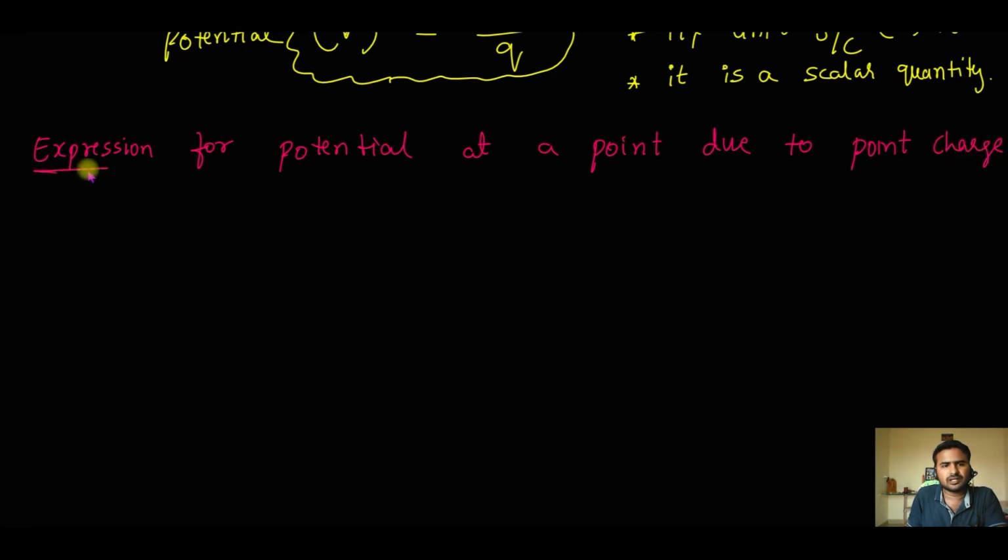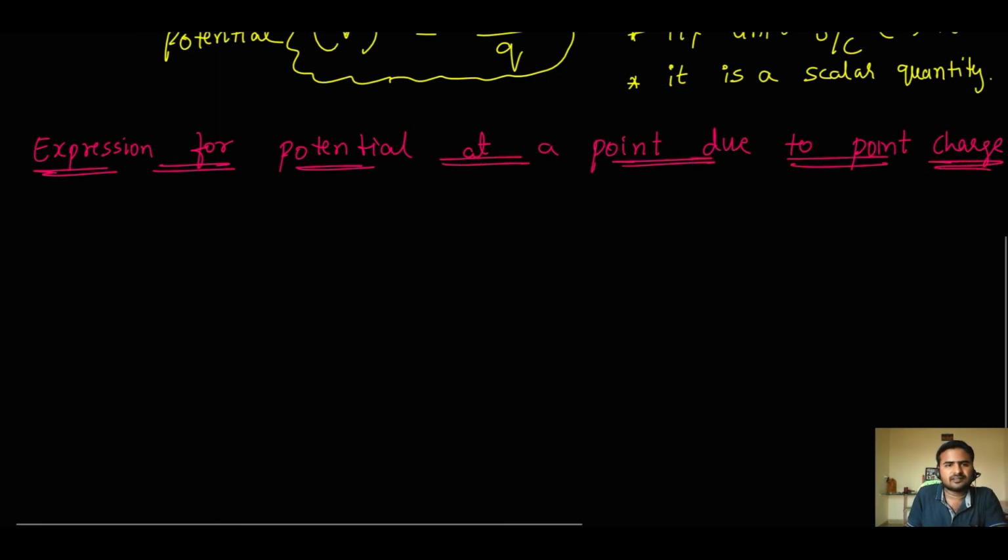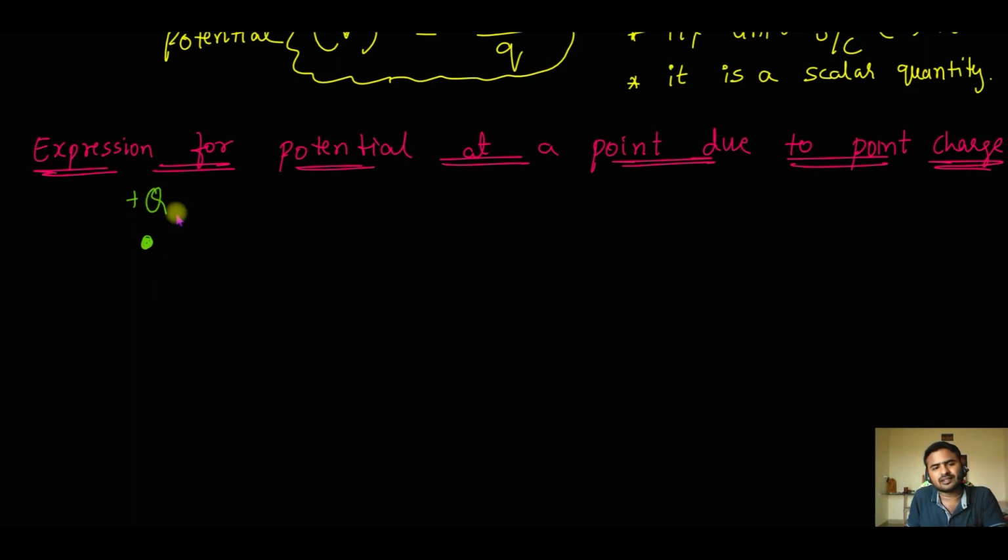So now let us consider a charge q. Let's say I have a charge q here. It's a point charge. Never mind, I'm drawing a little bigger circle over there. Let me take it as a small point here. So a positive point charge is what I've considered here.